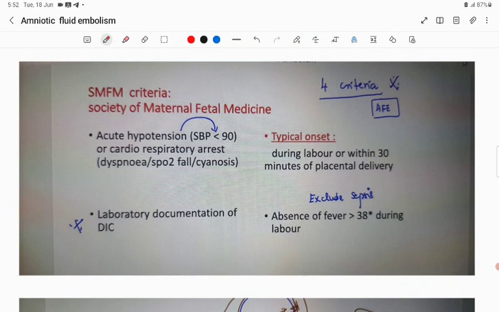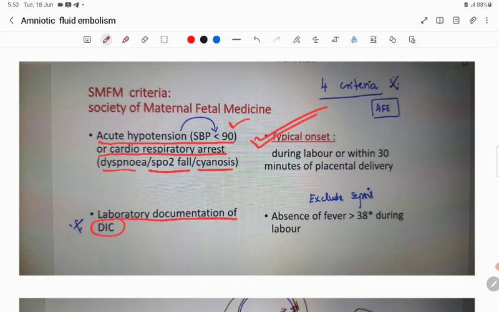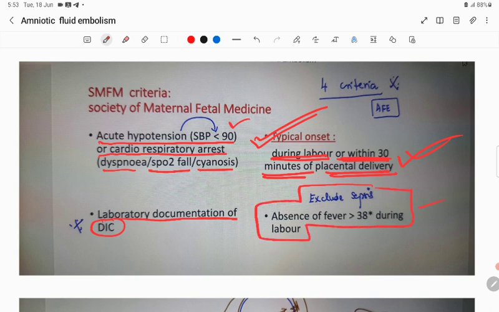The SMFM criteria, Society for Maternal-Fetal Medicine, include acute hypotension, systolic BP less than 90 mmHg, or cardiorespiratory arrest, dyspnea, SpO2 fall, and cyanosis. There should be laboratory documentation of disseminated intravascular coagulation, and the typical onset should be during labor or within 30 minutes of placental delivery. Remember this very important statement: typical onset of amniotic fluid embolism is during labor, or within 30 minutes of placental delivery. You always have to exclude sepsis, with absence of fever during labor, that is, not more than 38 degrees centigrade.